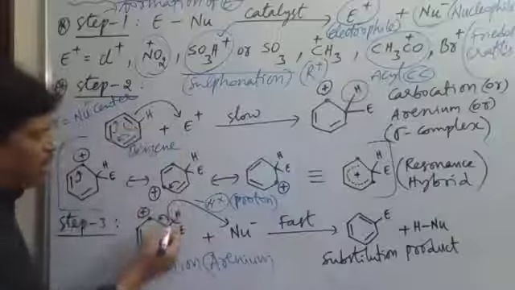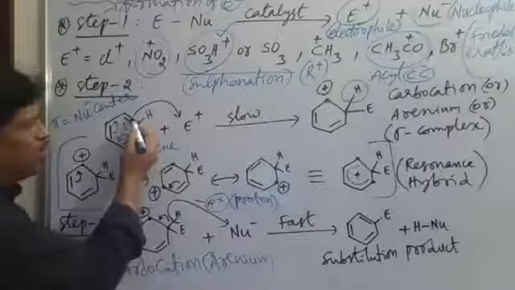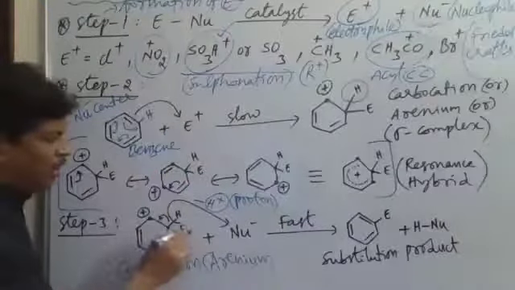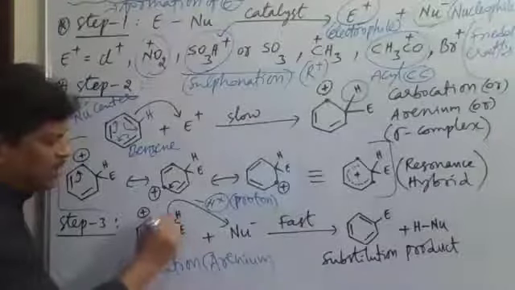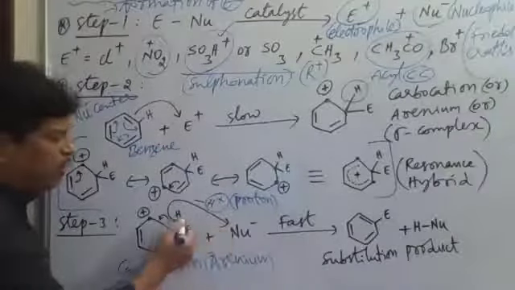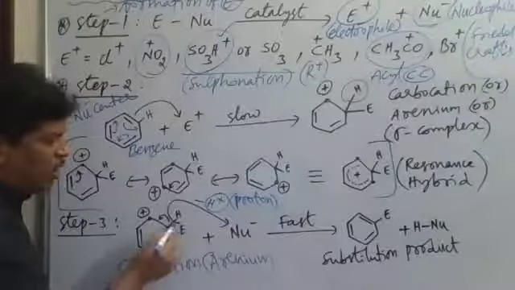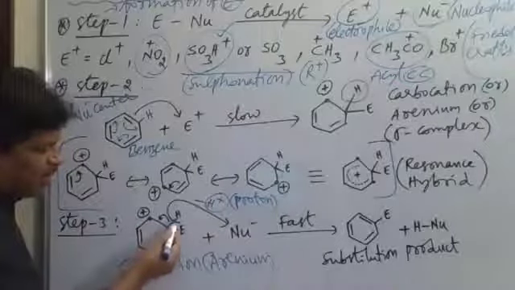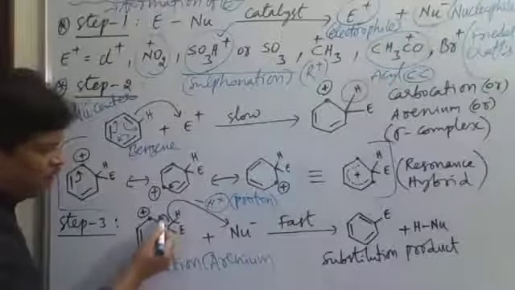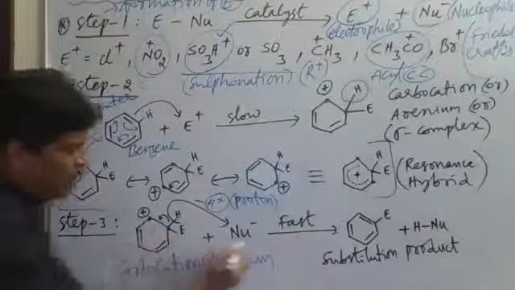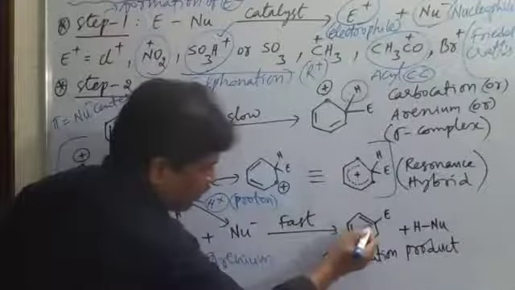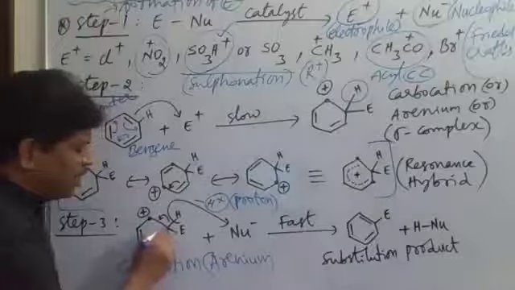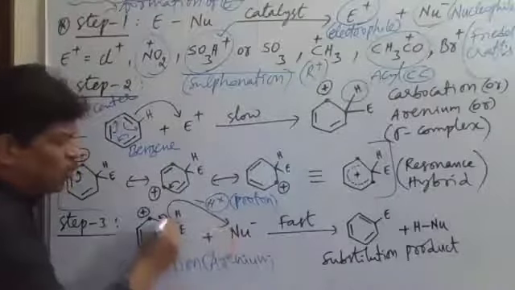And this curved arrow is different. Remember, earlier it showed movement from the nucleophilic center to the electrophilic center, meaning attack of the electrophile at this point. But here, the H plus is removed by Nu minus. The C-H sigma bond will be shifted to form a pi bond again. Here a pi bond is newly formed, and H is not there now. Only C bonded to E is there. H is lost; the proton is removed here.